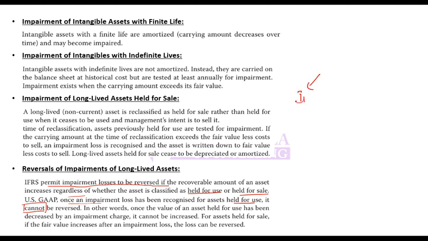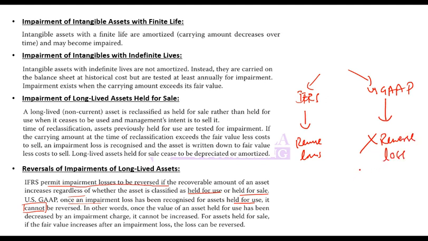So in IFRS, you can reverse impairment loss. In US GAAP, you cannot reverse impairment loss.